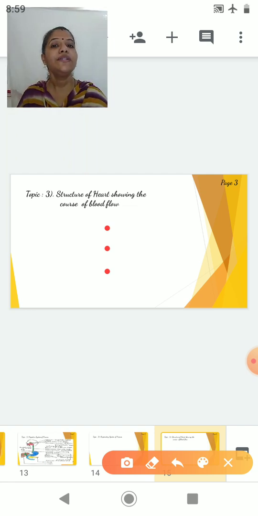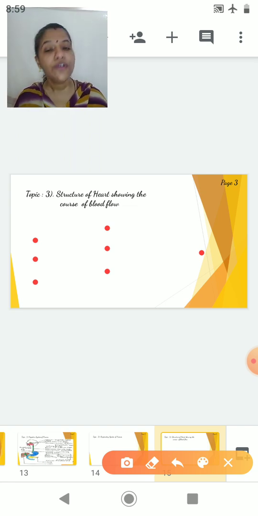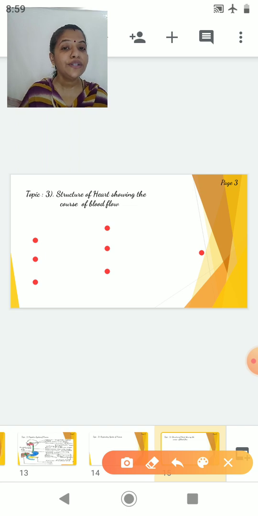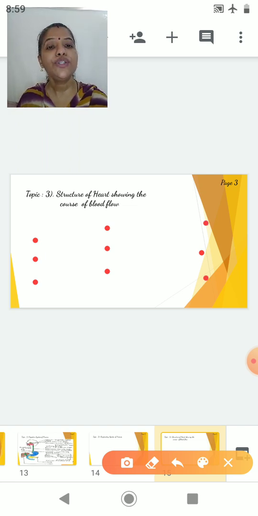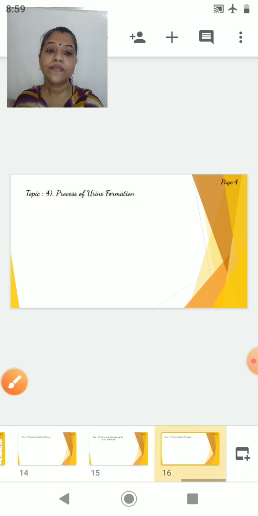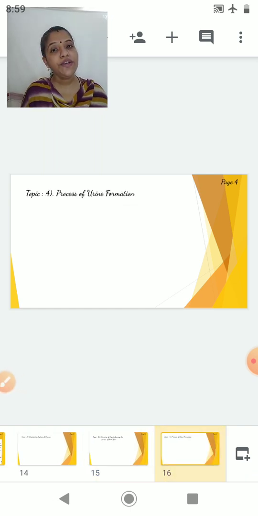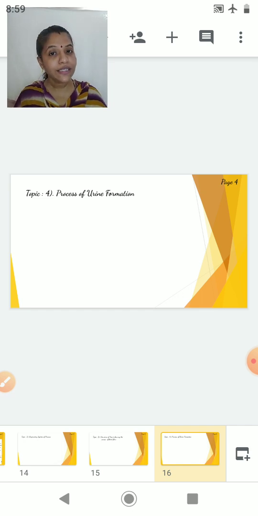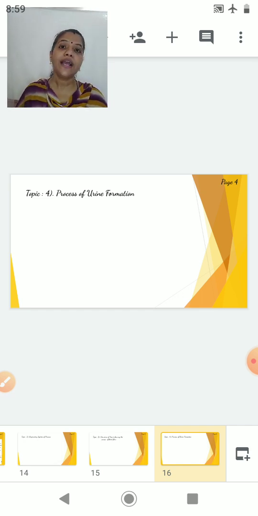Leave the space on the right hand side also, leave the space on the left hand side also. On the right hand side make a flow chart to show the blood circulation on the right hand side. Make a flow chart on the left hand side to show the course of blood flow on the left hand side of the heart. So this is the way you are going to present it. Now the last, the process of urine formation, which I have already discussed in the session. So you can go through the session and you can just draw the same diagram which I have done. In fact, you can add something to it.